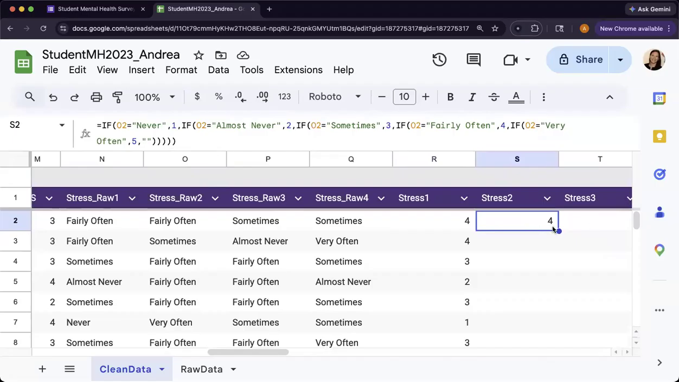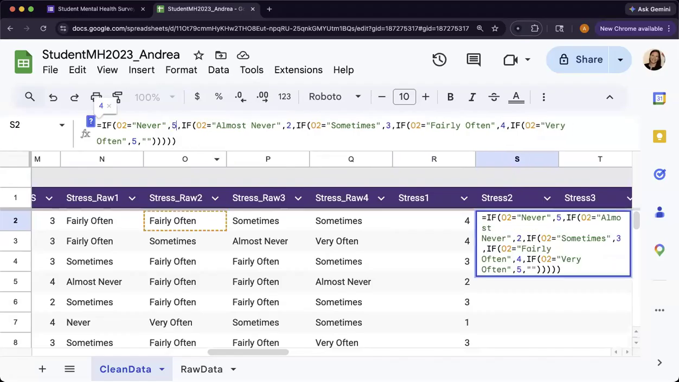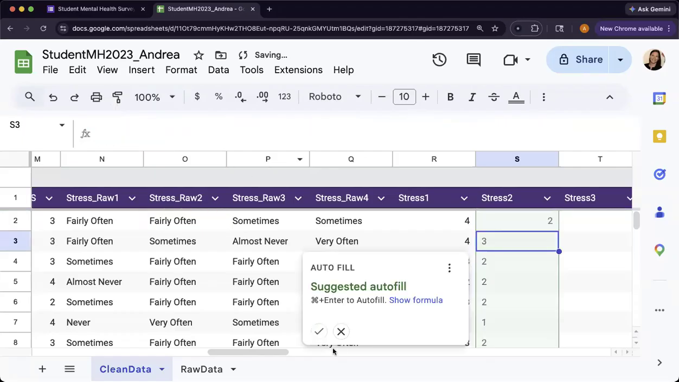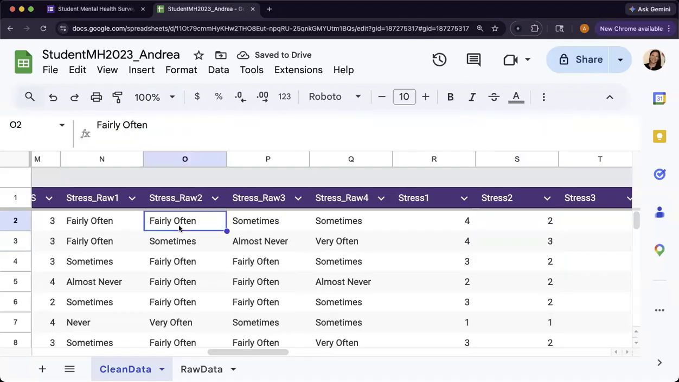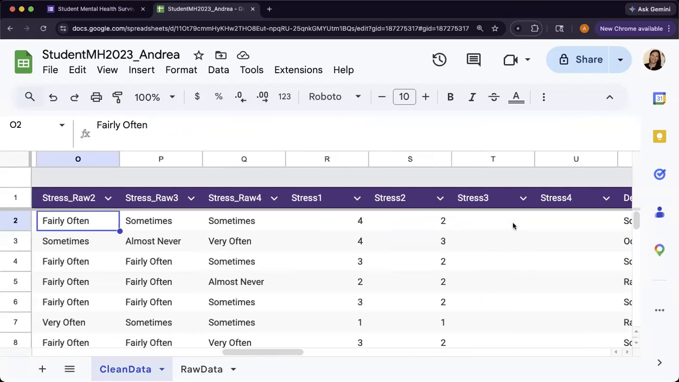But one quick way to replicate this formula is just go up here and say, okay, this is reverse. So never is going to be 5. Almost never is going to be 4. 3 is going to stay 3. 4 is going to switch to 2. And then 5 is going to become 1. And then press enter and autofill. So fairly often should no longer be a 4, it should be a 2, right? So that's how you would do the reverse scored ones.